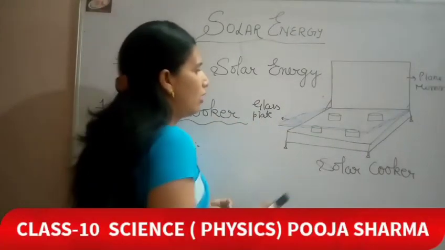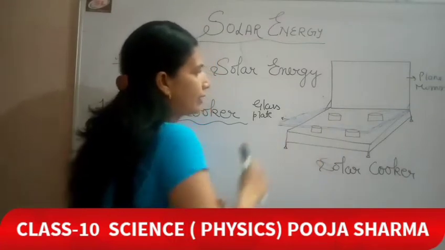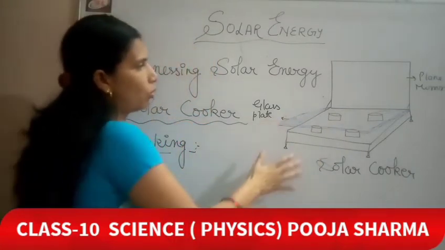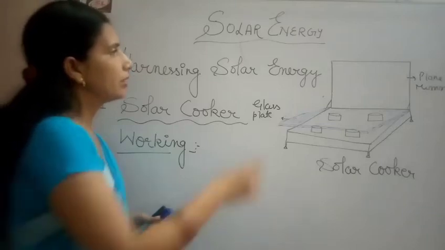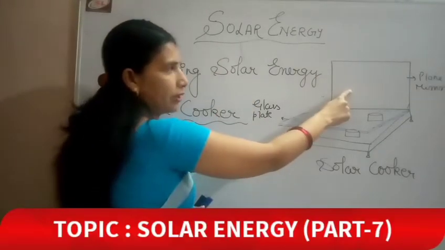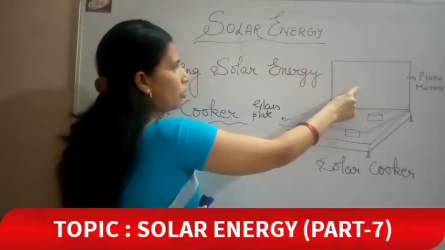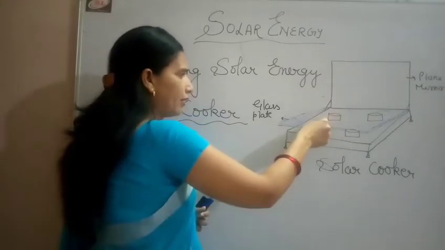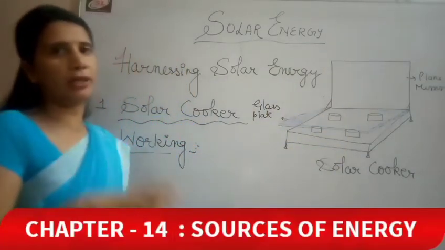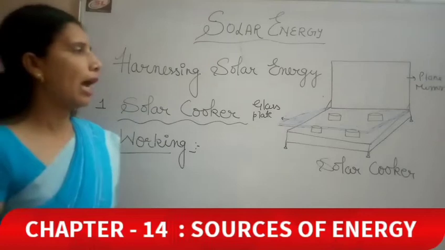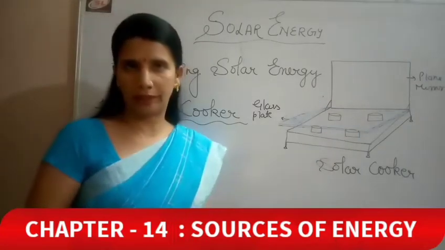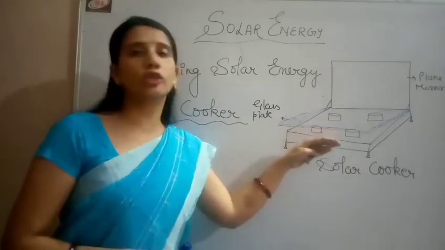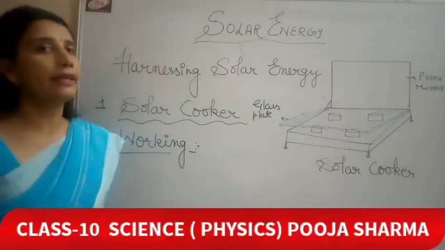So when we keep our food inside the containers and keep the solar cooker in the sunlight, the sunrays fall on the plain mirror and get reflected, and the heat energy present in the sunlight helps in cooking the food material. The temperature inside the solar cooker increases. It takes time.